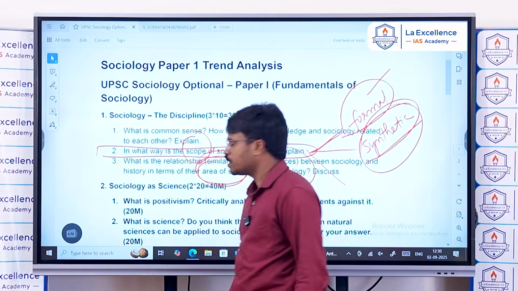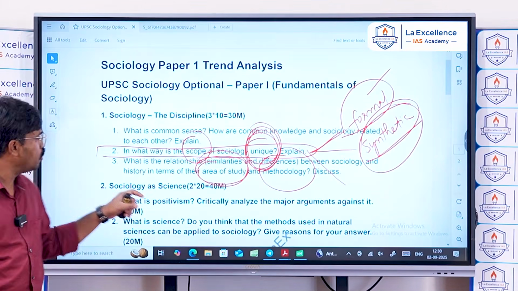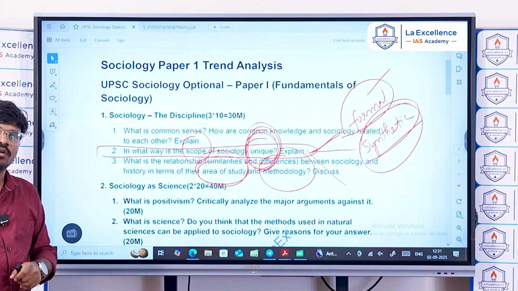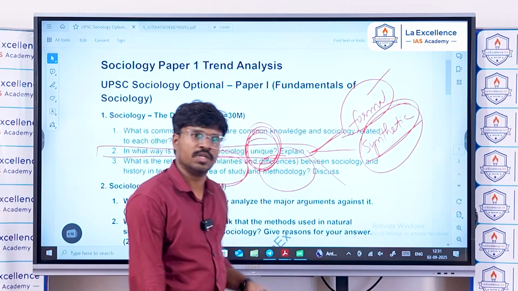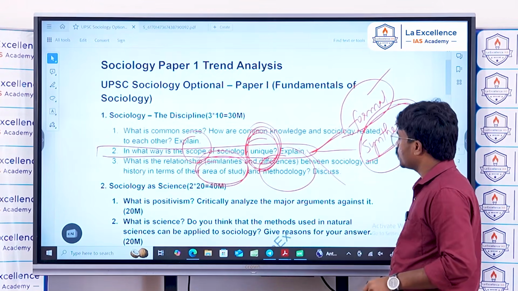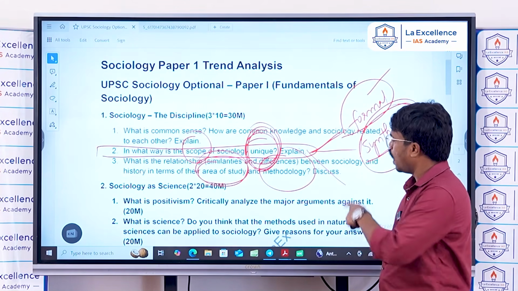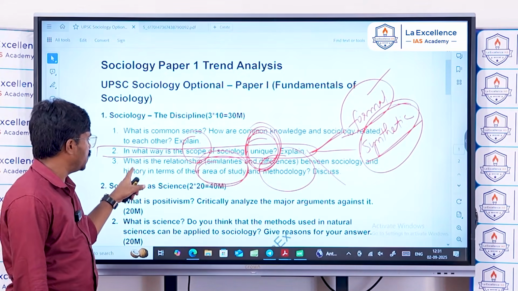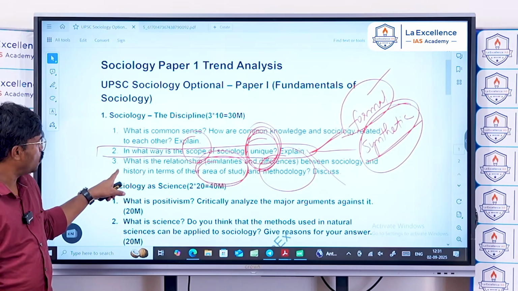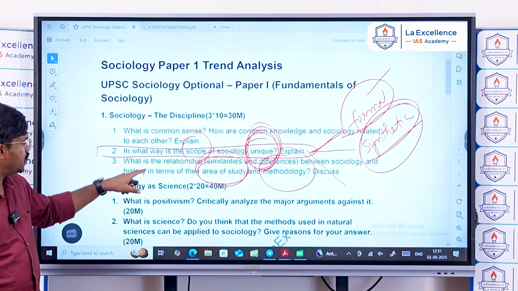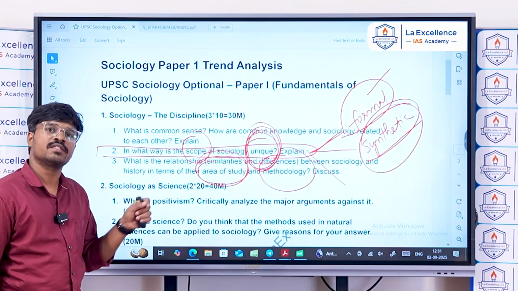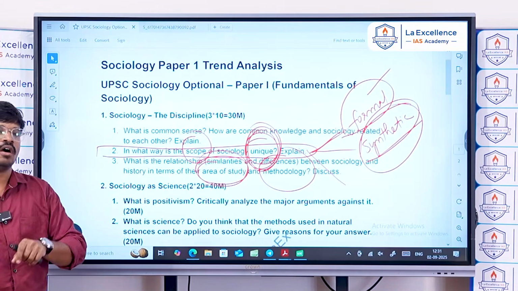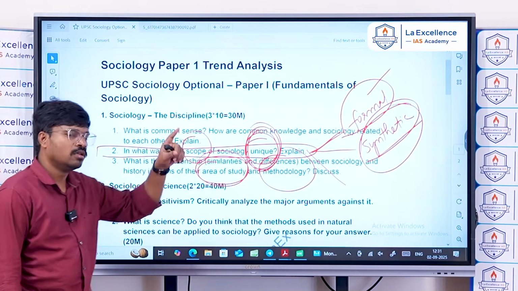What kind of methods does sociology follow in understanding the society? The methodologies here are inductive and deductive methods. Generally, sociology uses both inductive and deductive methods, and history also uses both. But mostly, history is more dependent on inductive methods, and history focuses more on the data, facts, and events, and understanding of the historical events as they are, without adding color to it, or without understanding history from multiple dimensions.